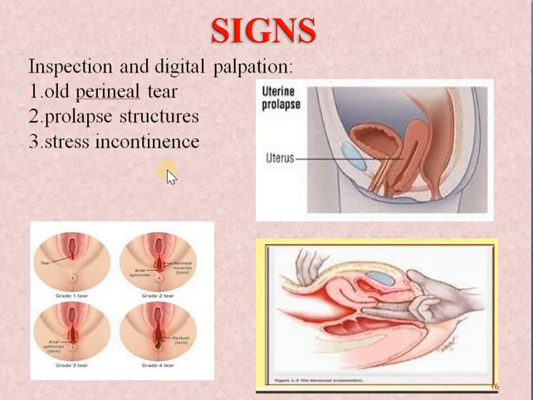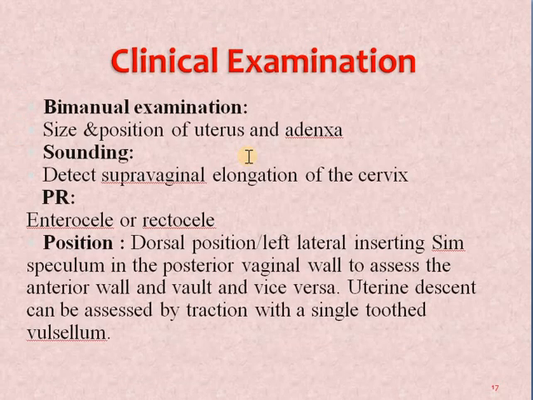Then next is the clinical exam. Like in bimanual examination, we see the size and position of the uterus and adnexa. Like if the uterus is anteverted, or if the uterus is straight, not anteverted, not retroverted, then first degree, second degree prolapses might be there.